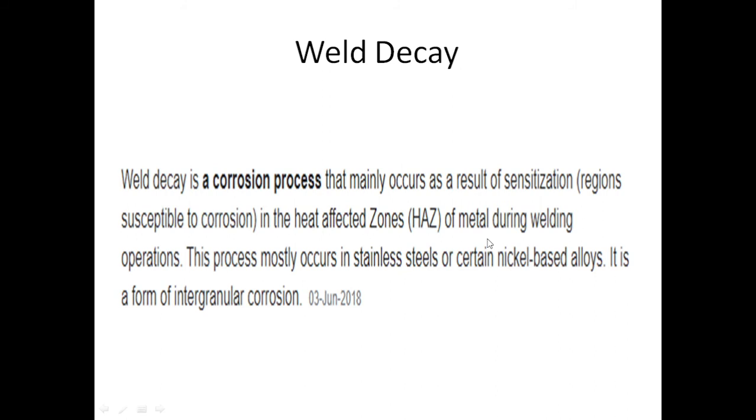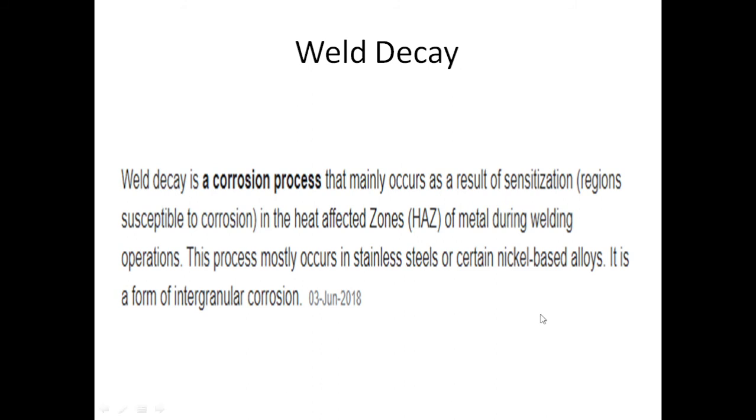If corrosion happens at the heat affected zone during the welding process, it is called weld decay. Weld decay is the corrosion process that happens in a heat affected zone due to sensitization.